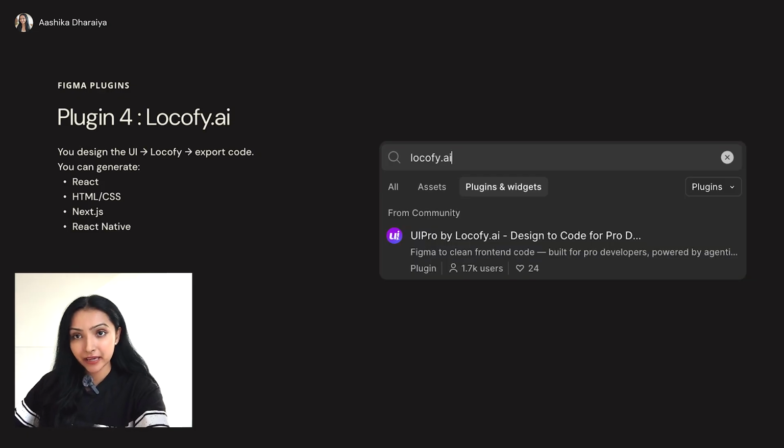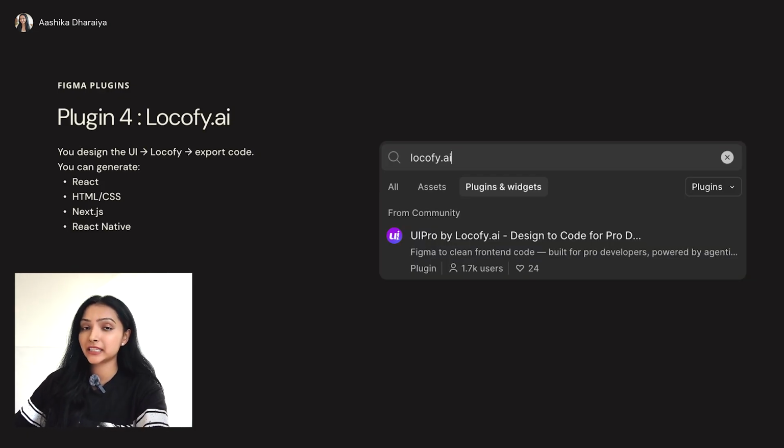Next we have Locofy AI. It turns Figma designs into production ready code. It turns your UI design work into responsive production ready front end code with live previews, okay?